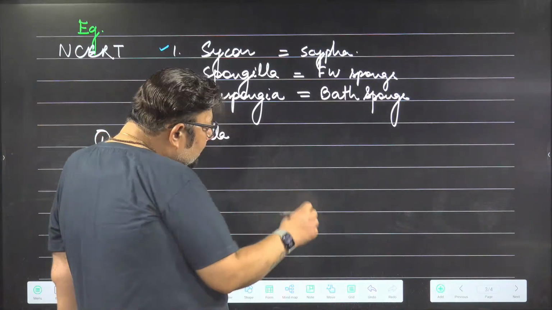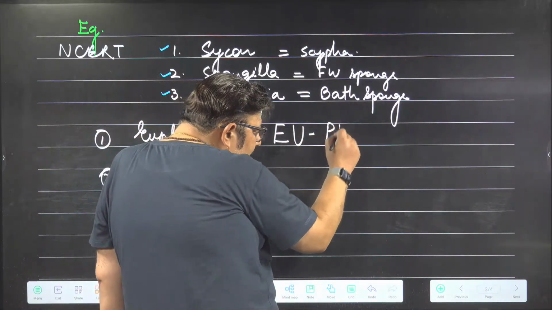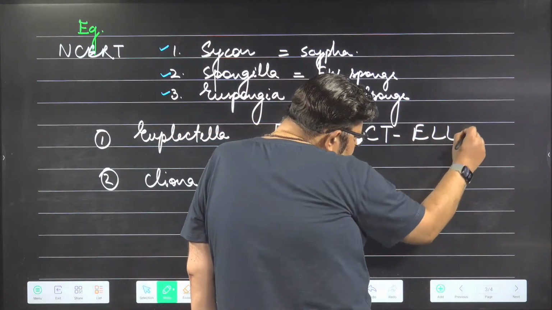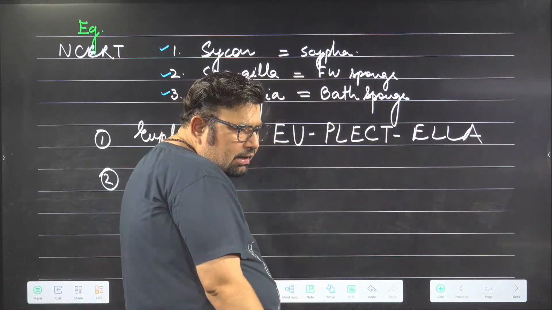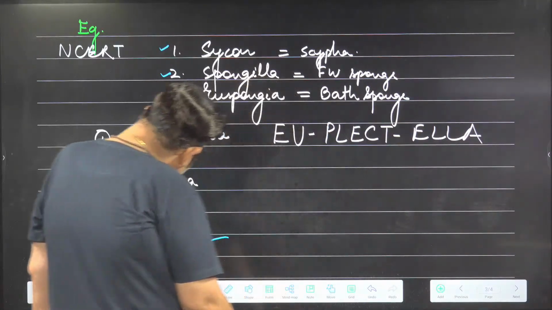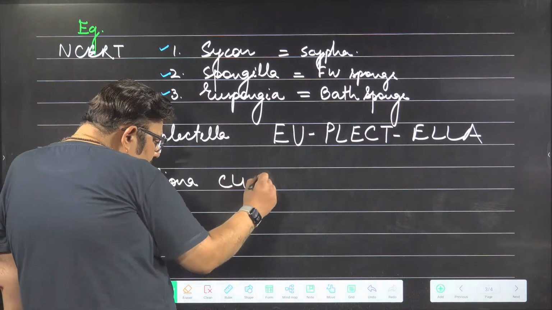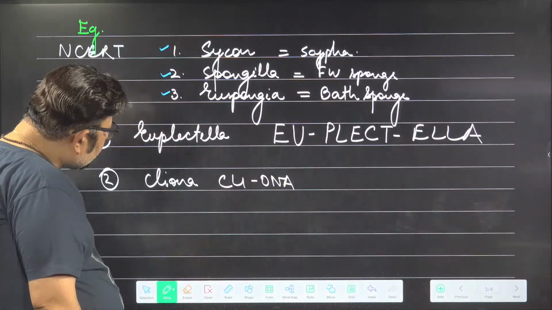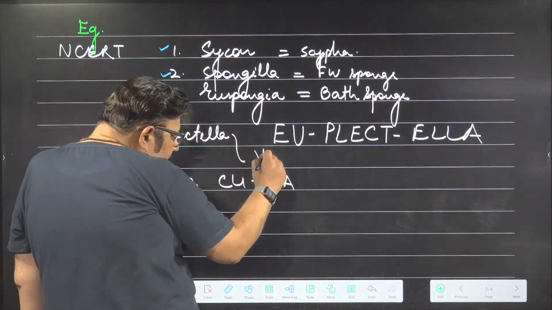Starting with Euplectella, you can remember it by breaking the word into Eu, plect, and ella. You join them, Euplectella. And this is easy, Cliona. Now, Euplectella is important because it is also known as the Venus flower basket.